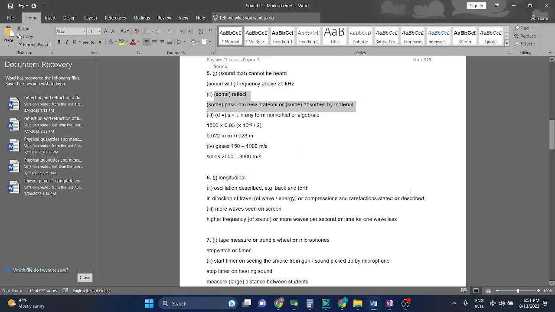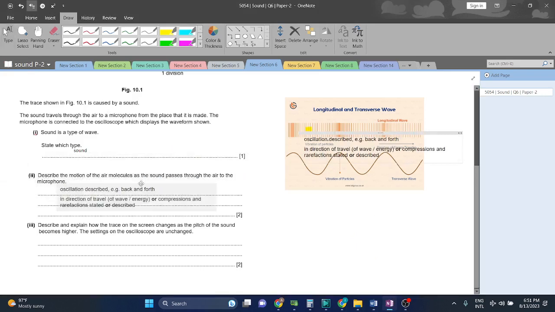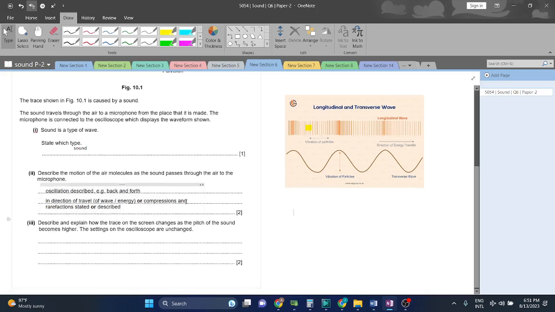Compression being a state of high density, while rarefactions being a state of low density, lower than normal. आगे पीछे oscillate करेंगे because it is moving in a direction parallel to the direction of energy transfer. Compression and rarefaction stated or described.